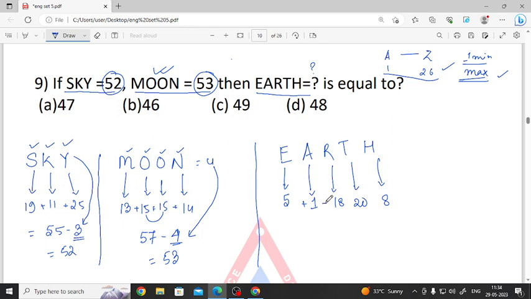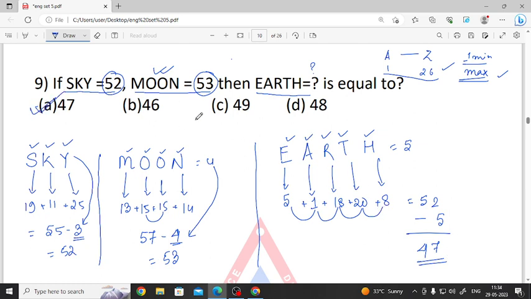Just add it. 5 plus 1 is 6, 6 plus 18 is 24, 24 plus 20 is 44, 44 plus 8 is 52. And how many letters are there? 1 2 3 4 5. 5 letters. Just subtract 5 from it. So what are we getting? 47. So option number A is correct.